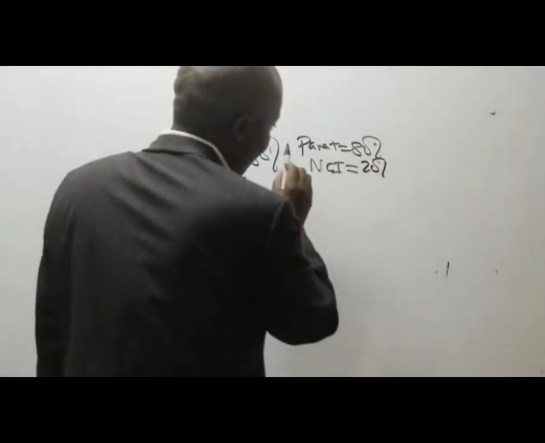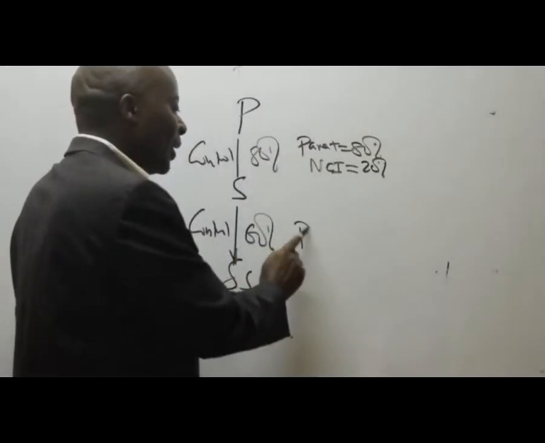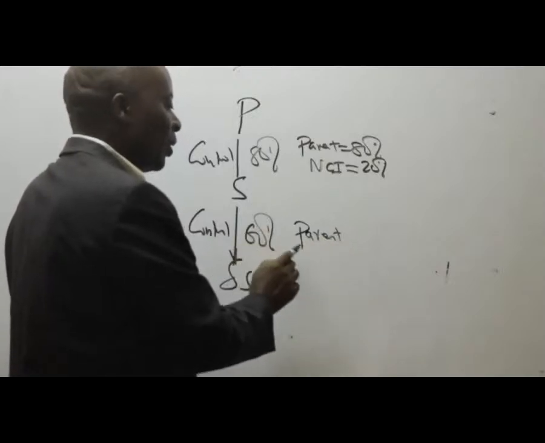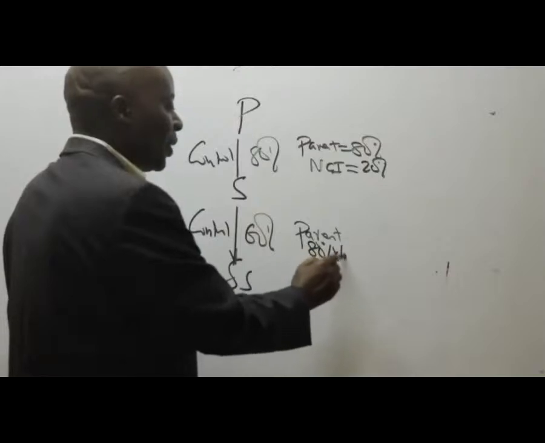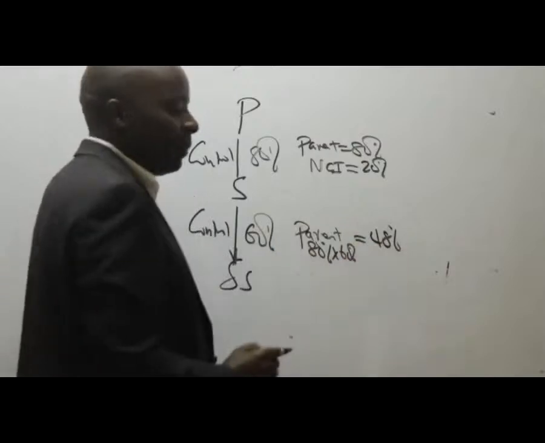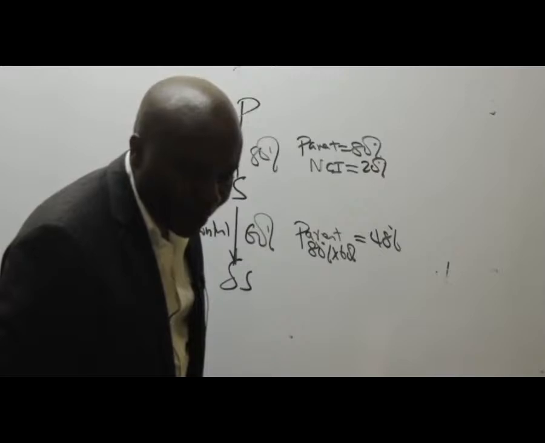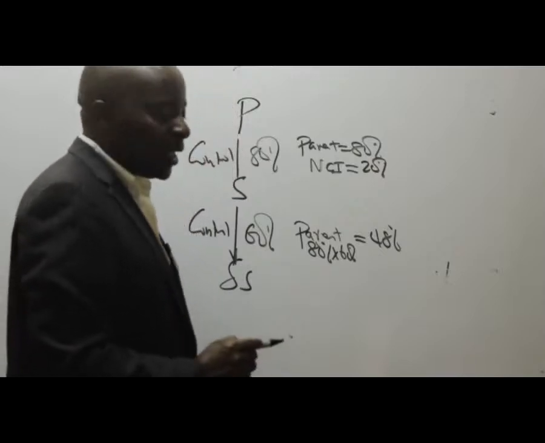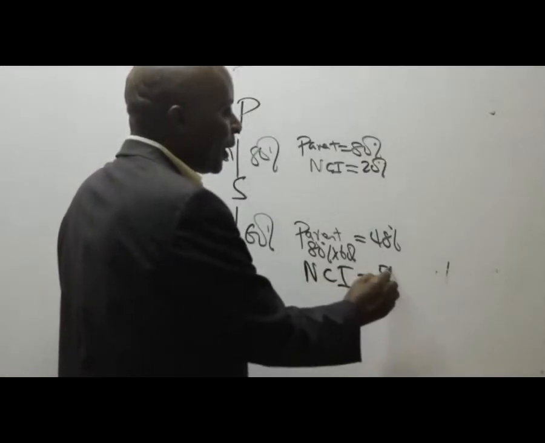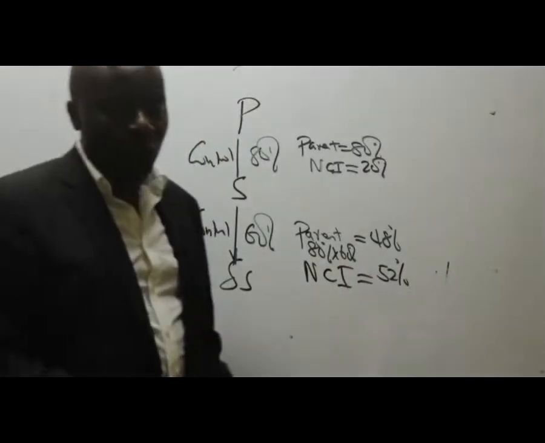How about the percentage holdings in SS? The parent in SS will own 80% times 60%. The parent here will own 48%. And then NCI, NCI will own what percentage here? Somebody? NCI will own 52%, like that.